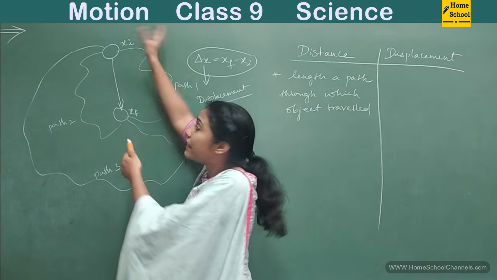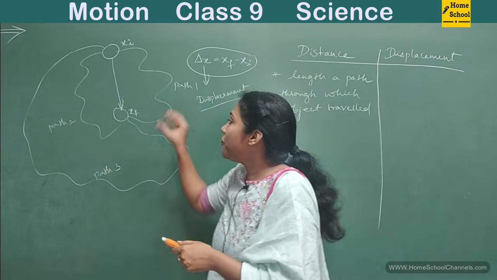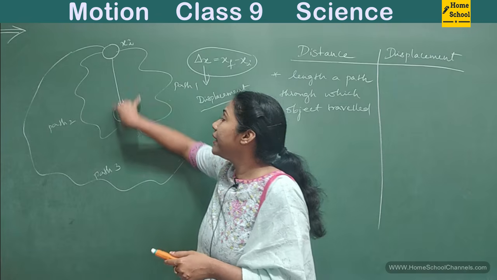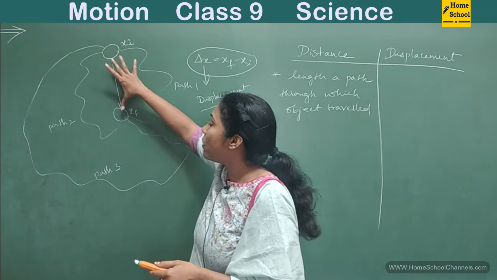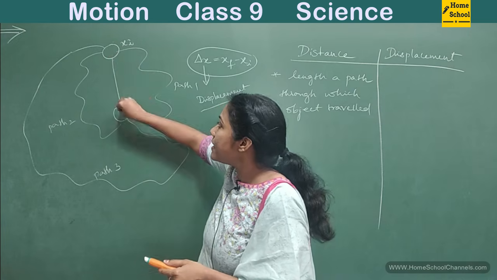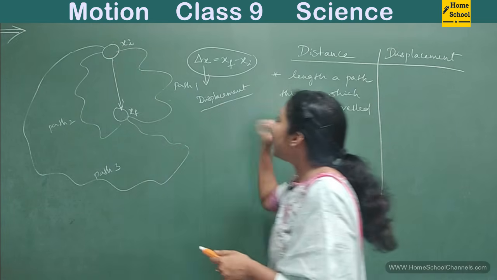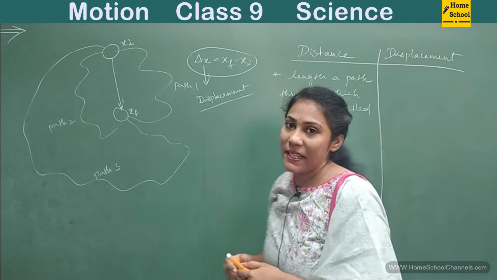So we always take a difference here. Finally it was at this point, initially it was at this point. So what is the difference? What is the length? What is the shortest length? What is the difference between them? That is what we mean by displacement.